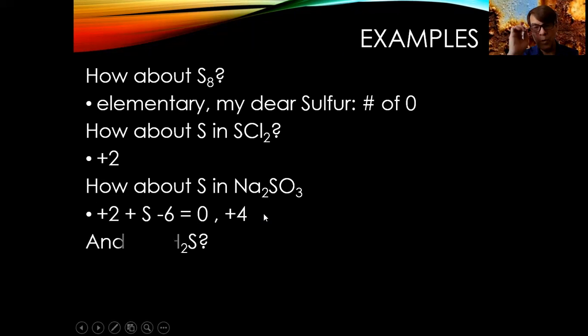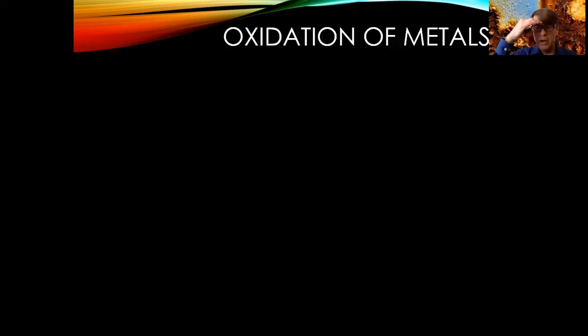All right, one last one, and this one isn't as hard. What about hydrogen sulfide? So again, hydrogen, in the very first column, has an oxidation number in this case of +1, but there are 2 of them, +2. So the sulfide has to be -2 because this has no charge. Okay, so that's how oxidation numbers work. Phew.